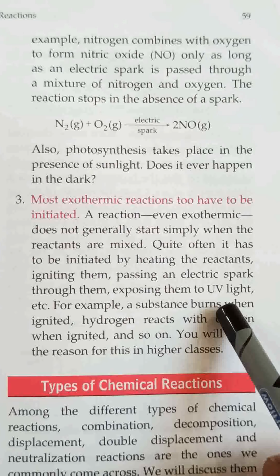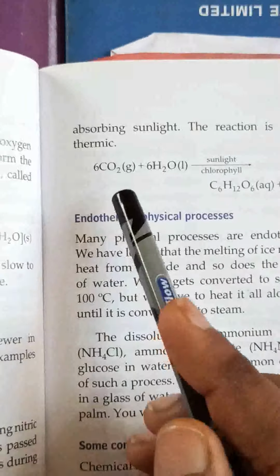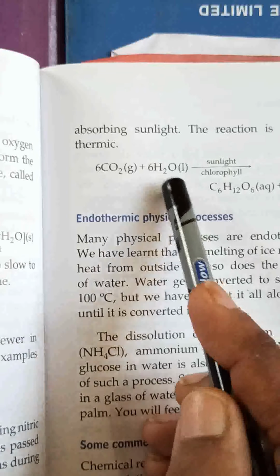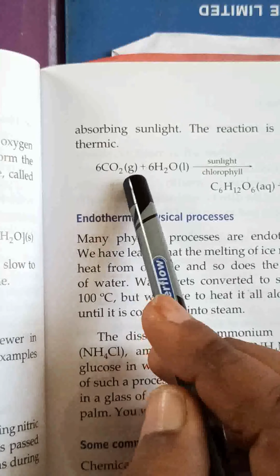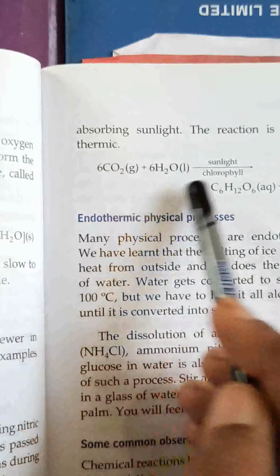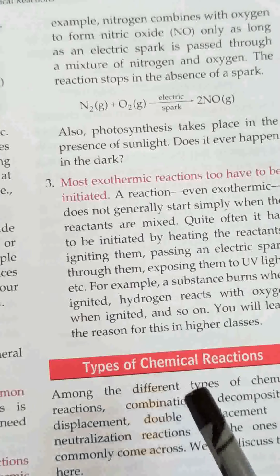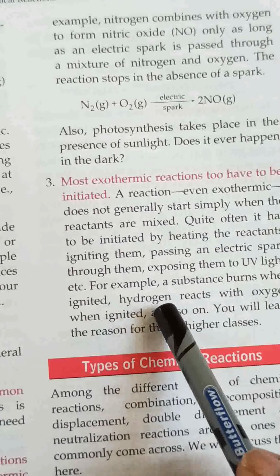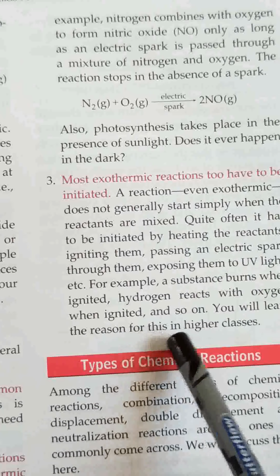If UV light is there, then also the reactants will absorb it. See, these reactants, carbon dioxide and water, they absorb sunlight, then only the reaction takes place. So sunlight should be there to start this reaction, right? So starting should be there even in exothermic reactions also. For example, a substance burns when ignited, hydrogen reacts with oxygen when ignited, and so on.